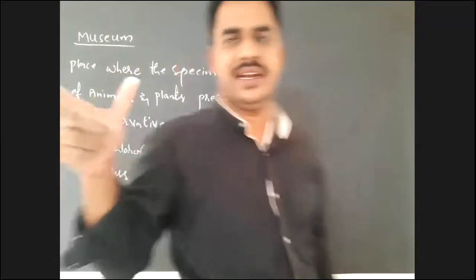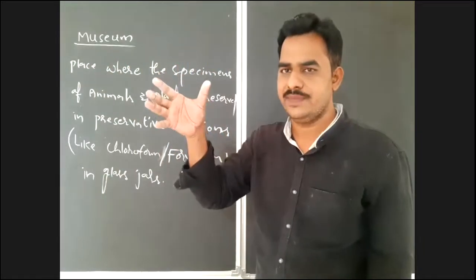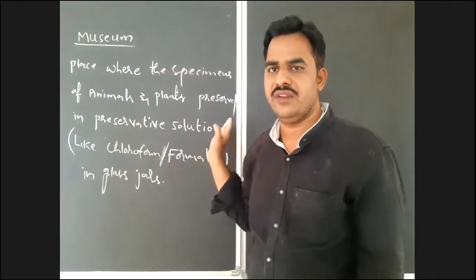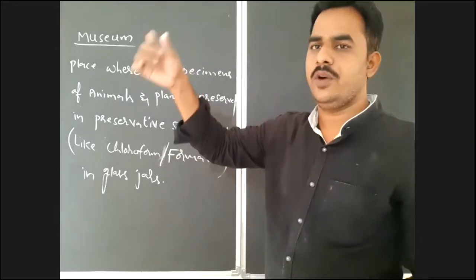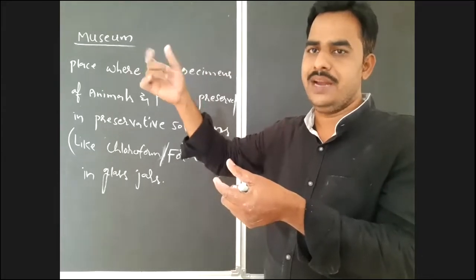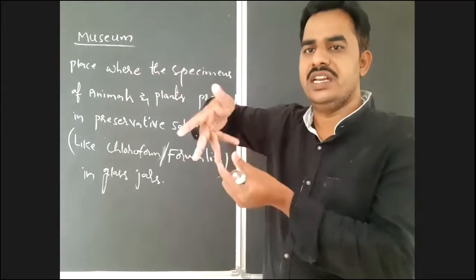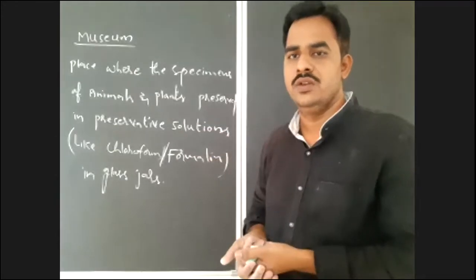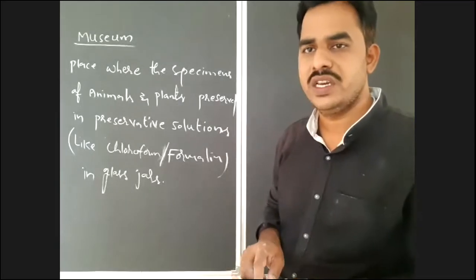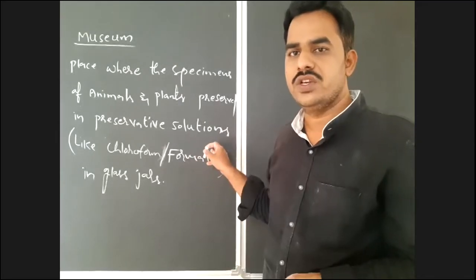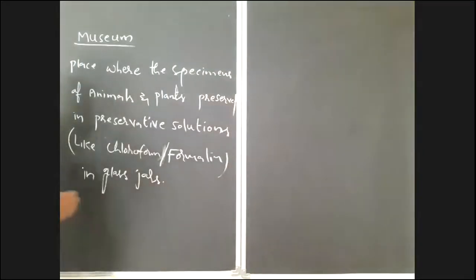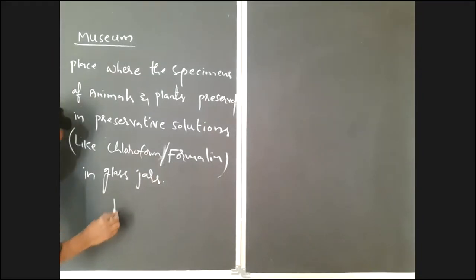or a glass bottle. First of all, they will take a glass bottle, and pour the preservative solution, either chloroform or formalin, into it. After that, the body of that organism or a part of a plant or plant material will be placed in it, and it will be completely sealed. Now we consider that as a specimen. That specimen is preserved in preservative solutions in glass jars.